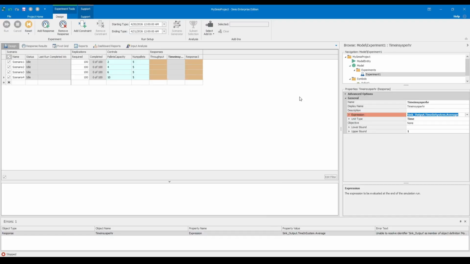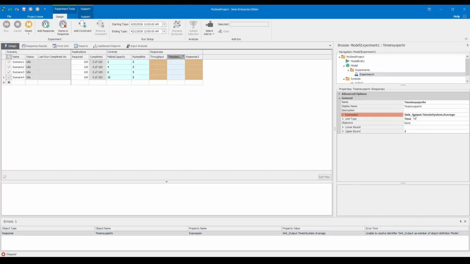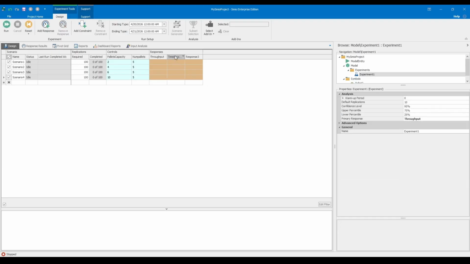These red cases serve as immediate visual indicators that a specific constraint has been violated, meaning the configuration is not a valid solution for our problem. For example, if a scenario yields a throughput of only 53 products per hour, it fails to meet our strict requirement of 55 finished products per hour.